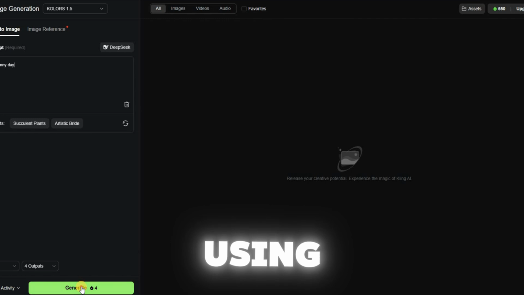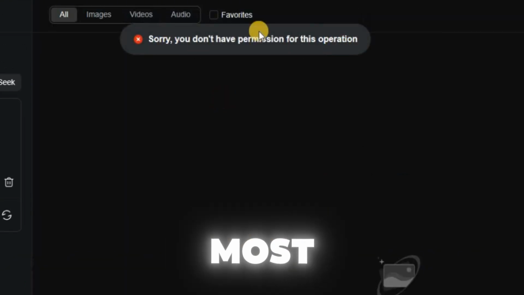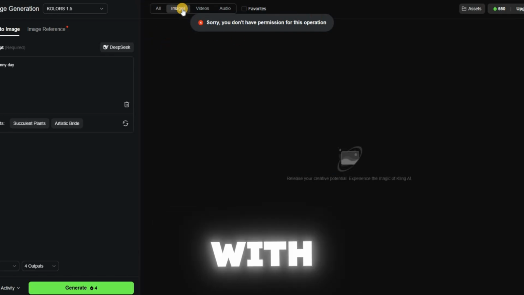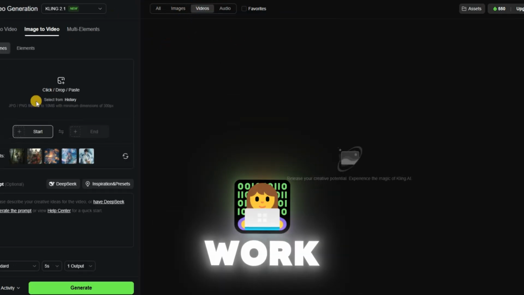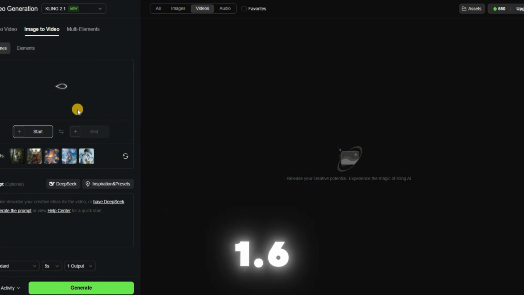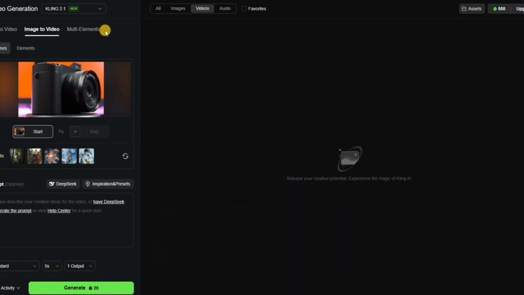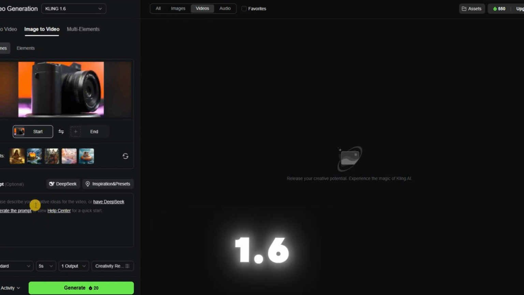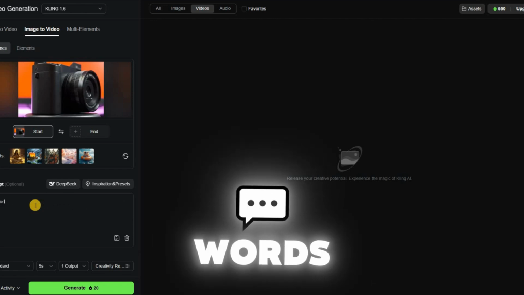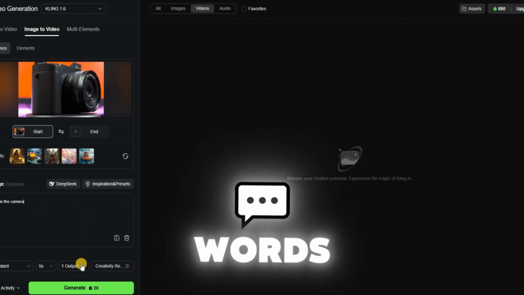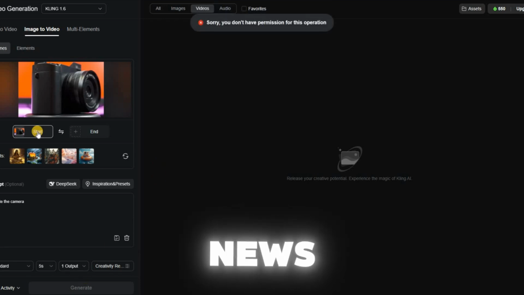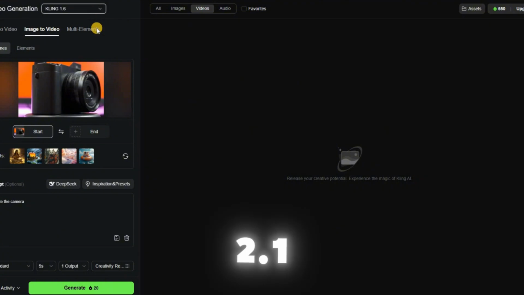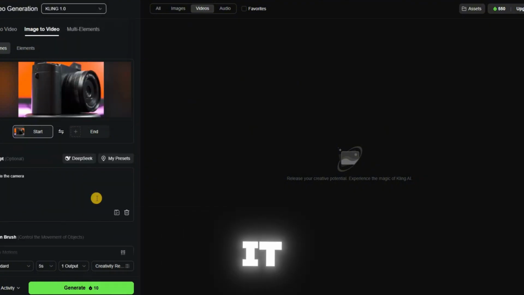Number one: I was using Kling version 1.6 and below most of the time, and I read that when it was being trained by Kling, version 1.6 was not trained with a lot of NSFW, not safe for work, censors and words. So 1.6 was easier to get away with a lot more NSFW prompts and images. Also, a Chinese friend of mine told me that version 1.6 was not up to date with English words to censor as well as it was for Chinese words that got censored more easily. So this was good news for most of us English users until version 2.1 came out just a couple of weeks ago. 2.1 is significantly better, but I was told it is a lot smarter now.